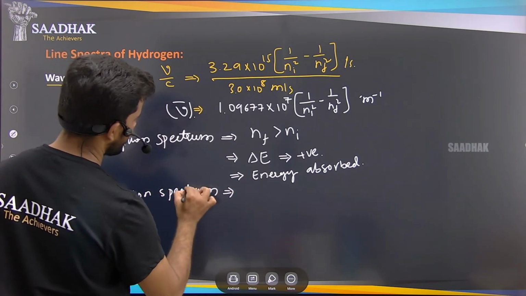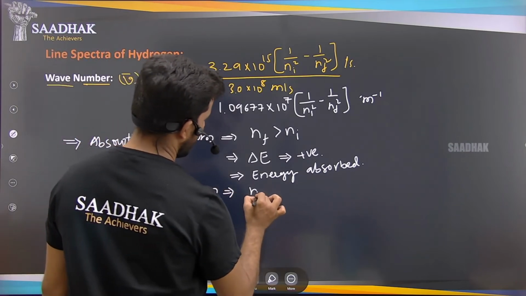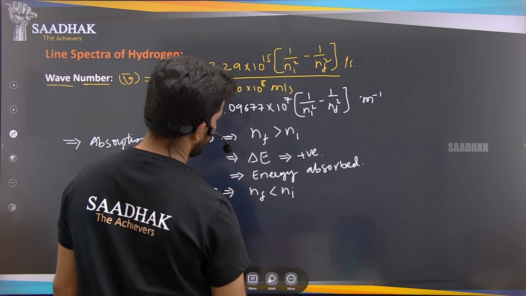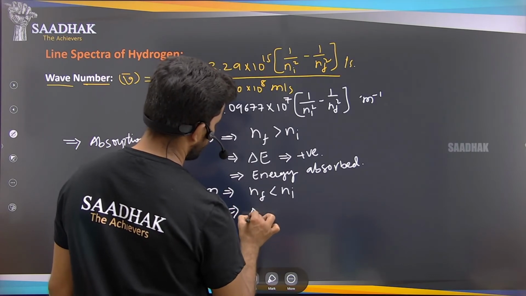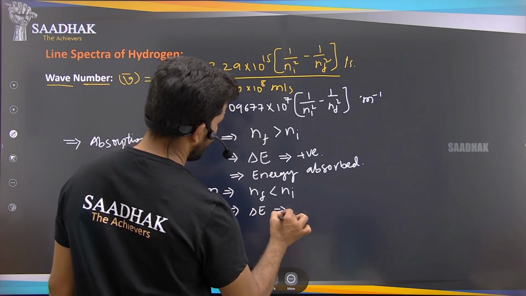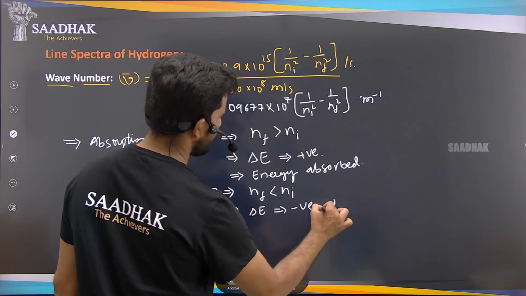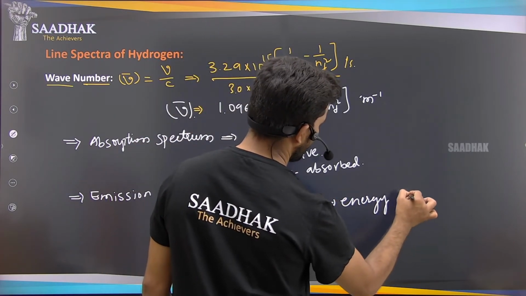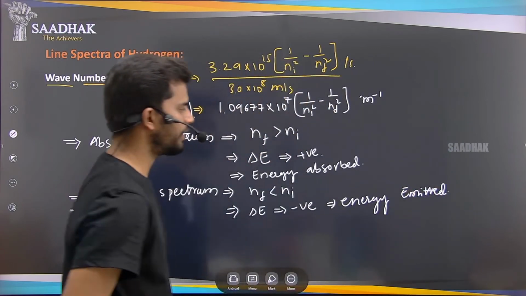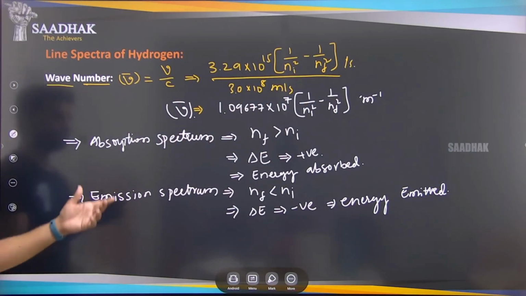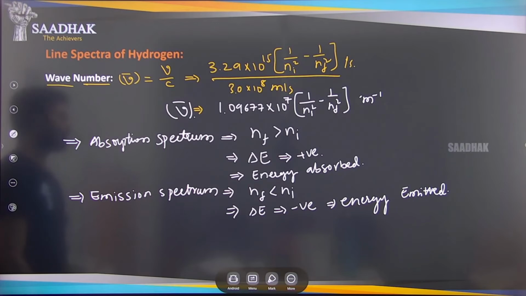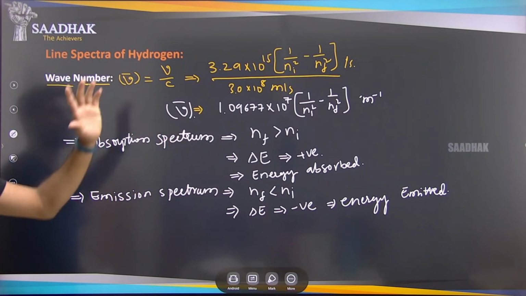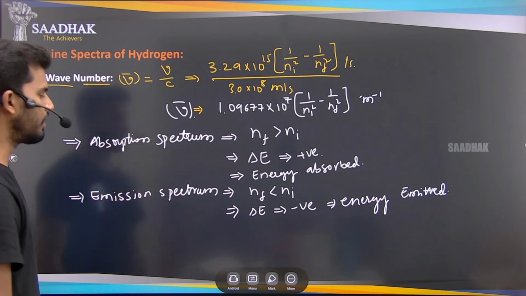that emission spectrum will be nf is less than ni. So the change in energy will be negative, which means the energy is emitted. This is how the wave number and everything help us find the different parameters of the line spectrum of the hydrogen atom.